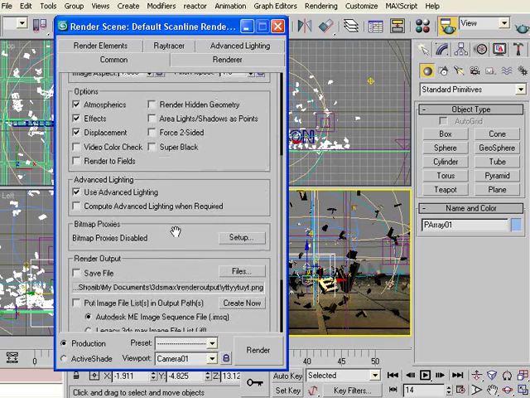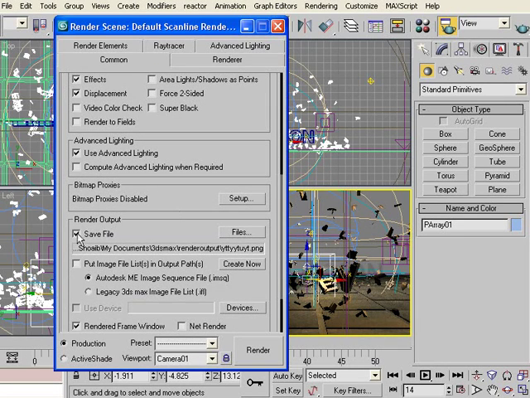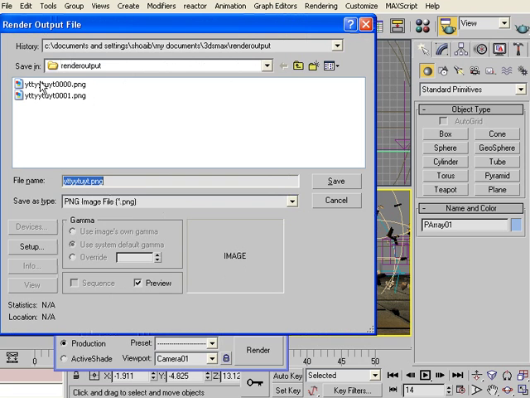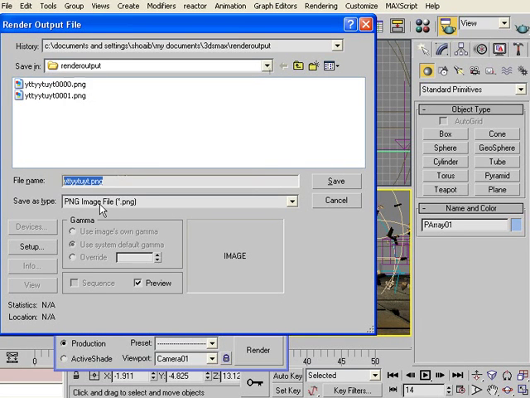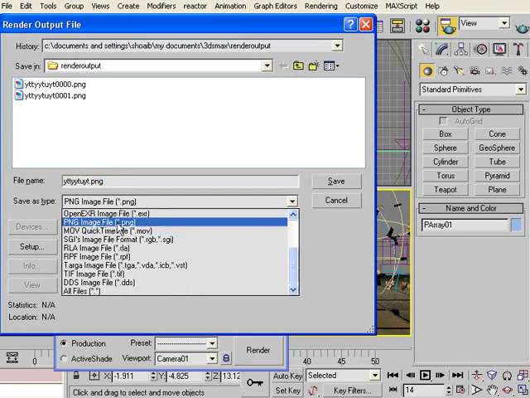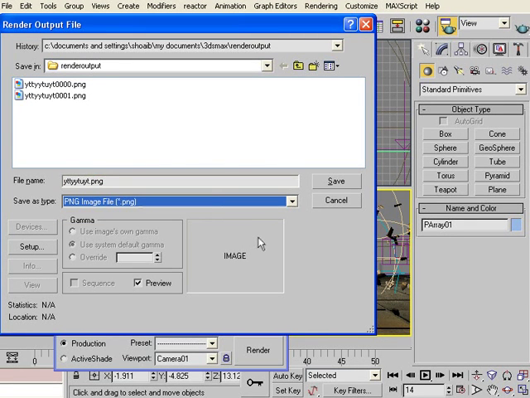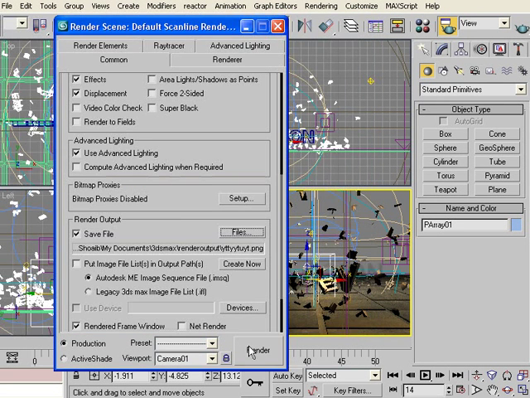And if you scroll down and then you go to save file, in save file you just click here and give it an output where you want to save, and then give it a name. So I have used the format is PNG. PNG I've used because it has got alpha channel, and also it takes less space in the hard drive. You can also use Targa TGAs, which is to get good and better qualities, but it takes more hard drive space. So then you have to do is to click save and then click render. So the boring part has ended, so I'll see you in After Effects.